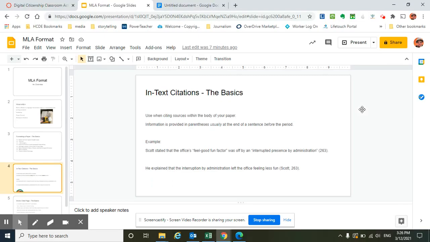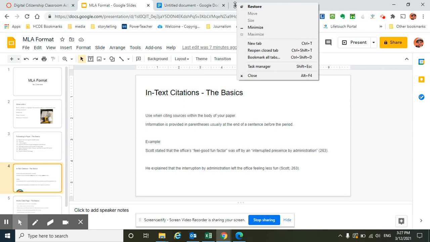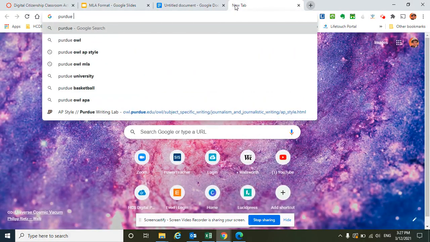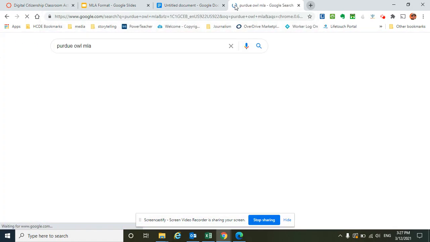Now, before we go on, I want to point out to you a really useful website called Purdue Owl. And we're just going to put in MLA.